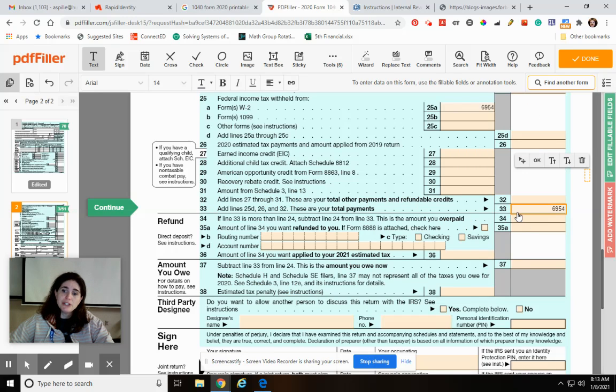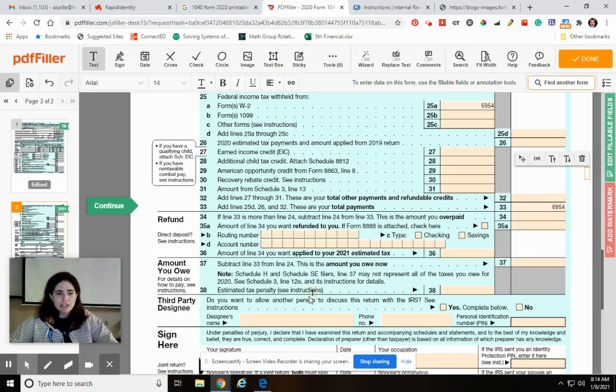Now, if she paid less than she owed, say she owed $6,900 and she paid $3,900, then you subtract those, and that's how much you would still pay the IRS. So if she was supposed to pay $6,900 and only paid $3,900, then she still owes the IRS $3,000. That's not cool. Then tax penalties, you'd have to look at the instructions for.